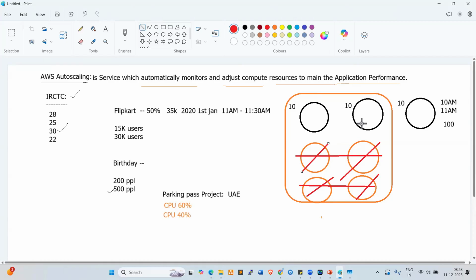So like this, auto scaling adds the servers and removes the servers. You may have a question here: okay, servers are removing, what about data? Data will be stored in the backend. We attach storage. Practically, I'll show you while working on auto scaling. Servers will be added and removed.